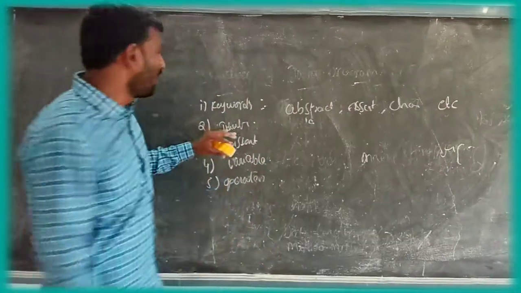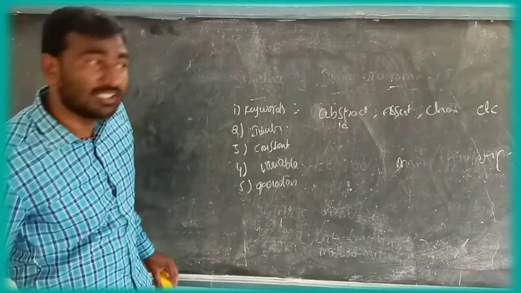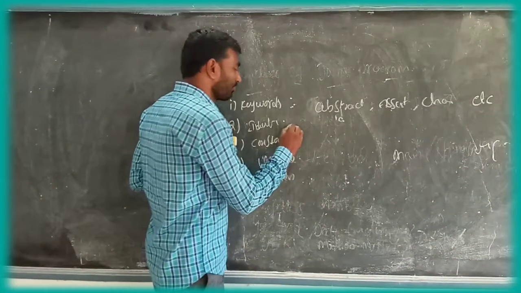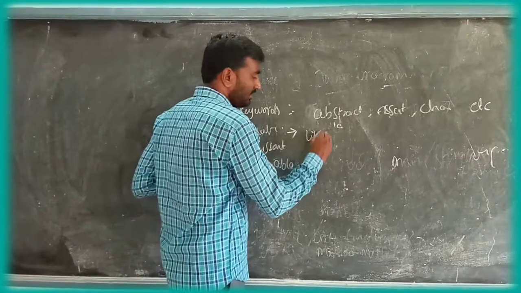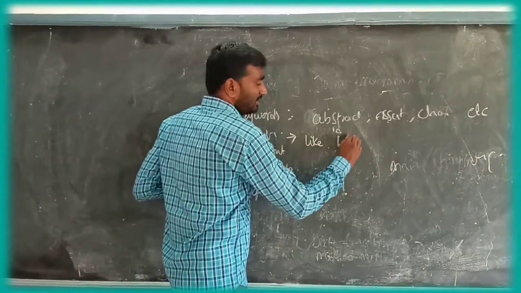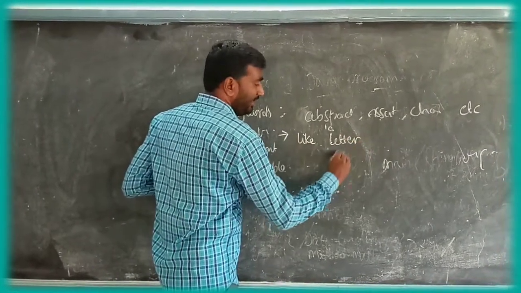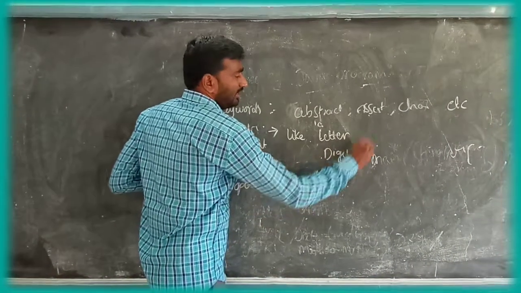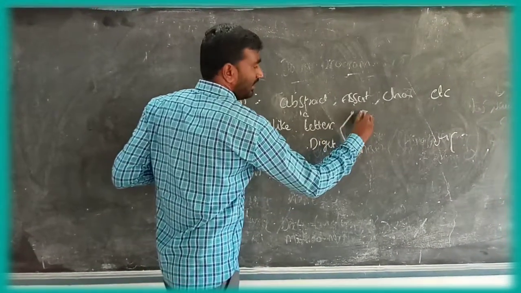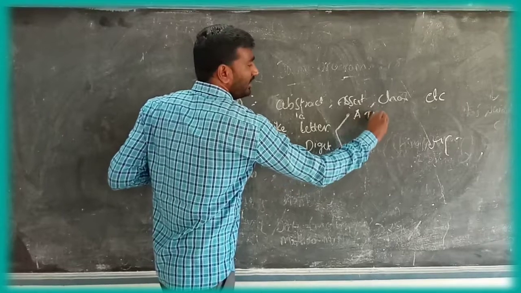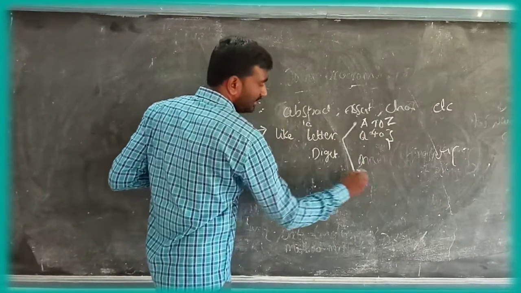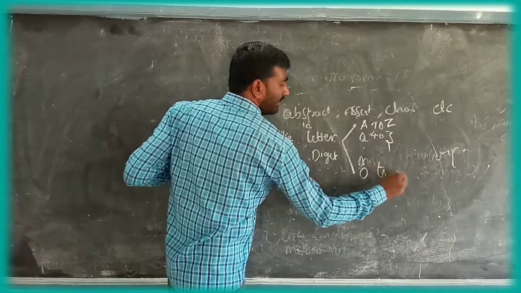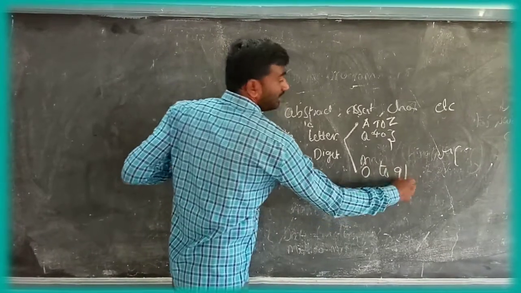Next, identifiers. Identifiers consist of letters and digits. Letters are capital A to Z and small a to z. Digits are 0 to 9.